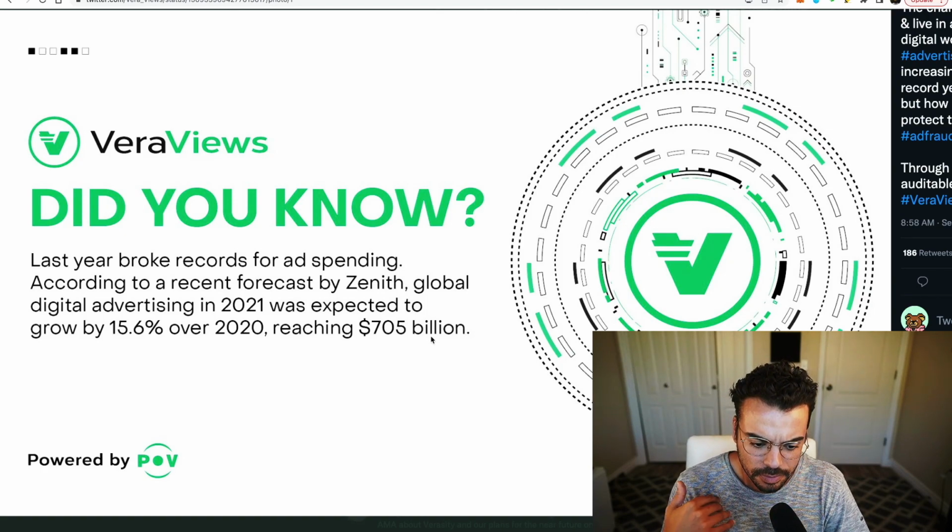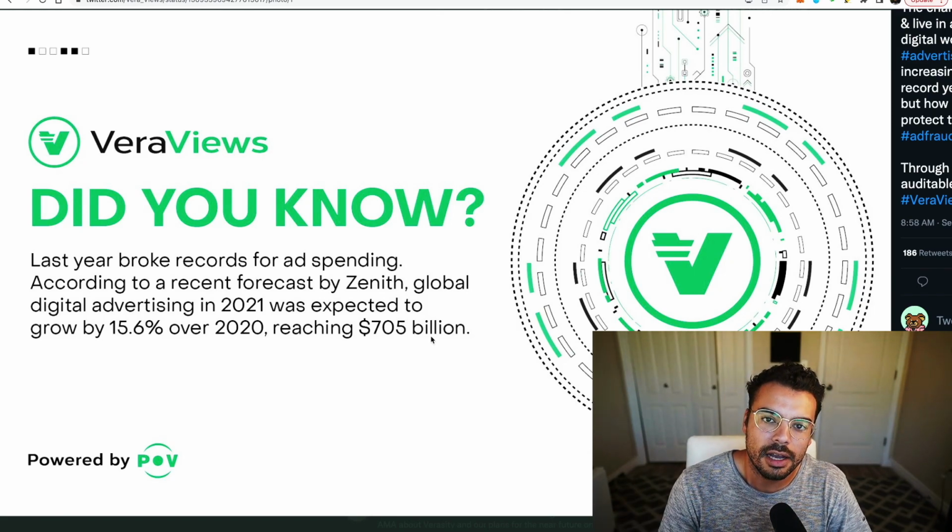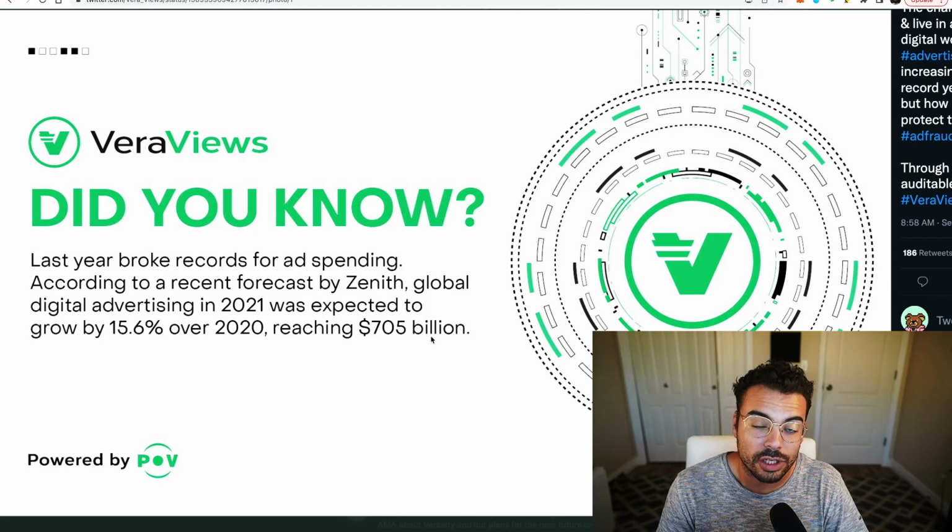We saw digital advertising growing by 15.6% and reaching $705 billion. So that's $705 billion of used capital by a lot of these companies that has a large percentage of ad fraud, which is what Verasity is trying to eliminate and help solve. So big pain point and a huge total addressable market that Verasity can go after.